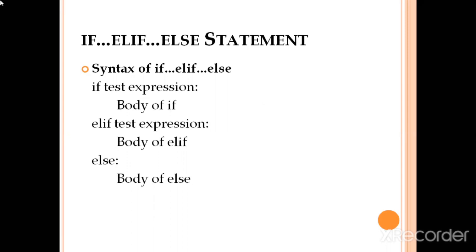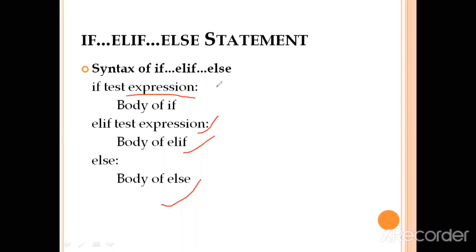As you can see in the example, if text expression, body of if, elif text expression, body of elif, else body of else. What does it mean? It means if this expression evaluates to true, then what will happen? As I told you earlier, the body of if will get executed,